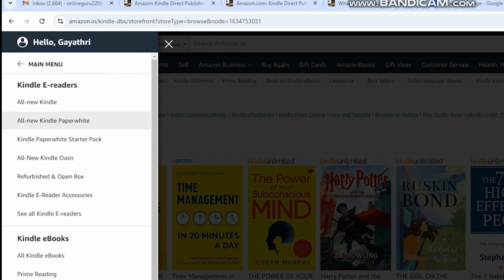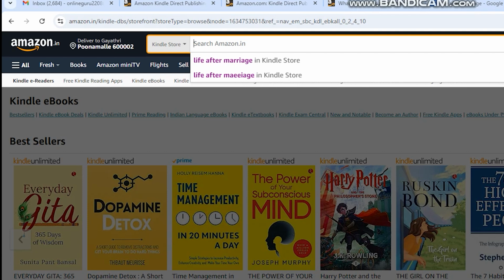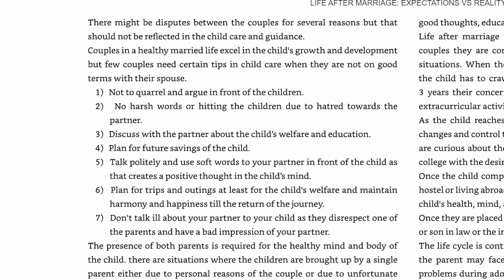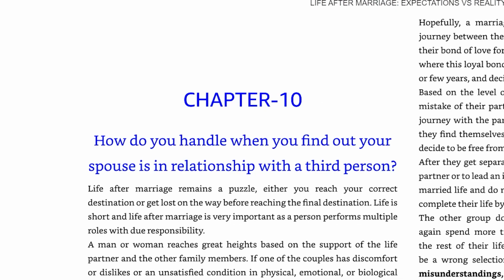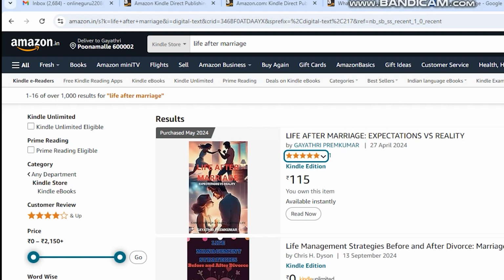So this is the bookshelf. Before, I could see that only one book was there, and now I can see two books in the bookshelf. Now, the book you have published, once you get into the amazon.in website, you can search for the book that is present in the bookshelf, that is in the overall website. We can see the book whatever you have published. So let me show that in the other video, and you can read the content. Once the other books are ready, we can see whatever books come to us.